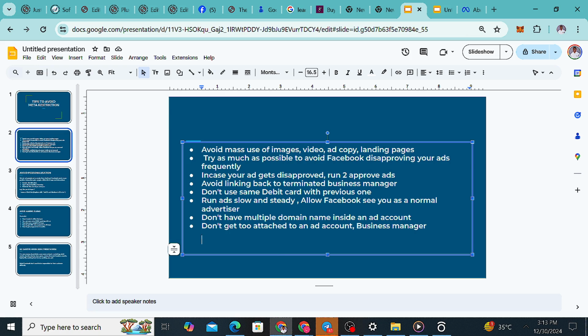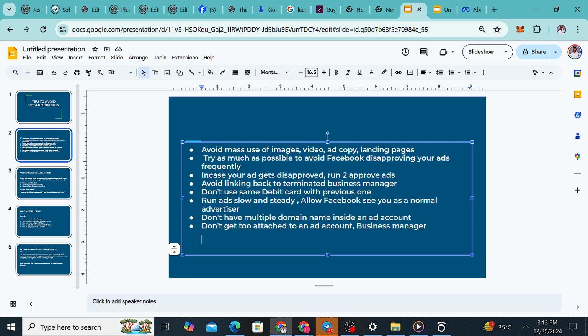I was also meaning that don't get too attached to one ad account or business manager. Some of you, when they restrict your ad account or your business manager, I already shared with you different alternatives that you can use to get your account or business manager running again.